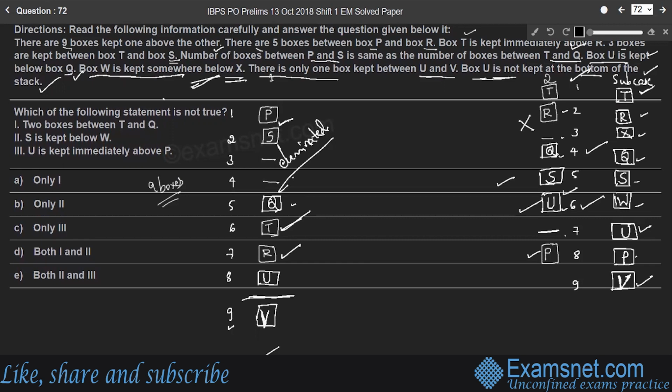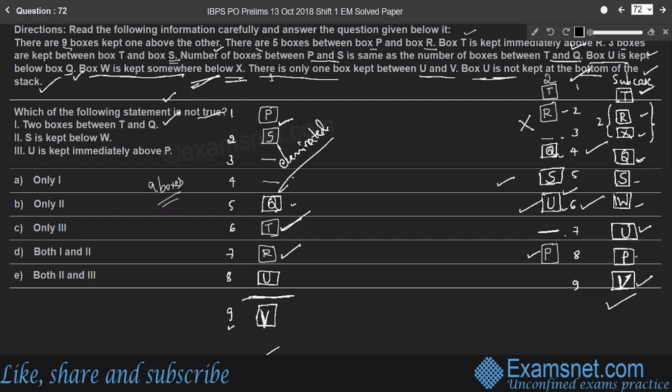So the question is, which of the following statements is not true? Not true. The wrong statement we have to find. The first statement is two boxes between T and Q. So consider this sub case. Between T and Q, yes, there are two boxes, right? Two boxes. Therefore, the statement is true.